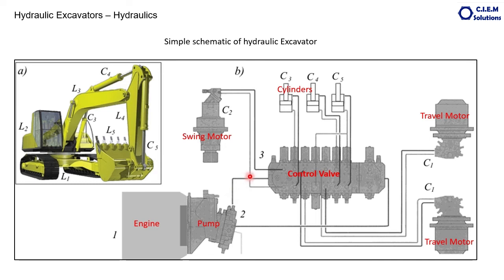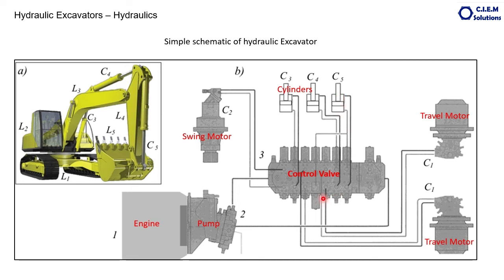Then, if you want to actuate one of these cylinders, either boom or stick or bucket, or two or three simultaneously, the signal will be given to the respective valve and the passage is opened. Oil available here will be passed through these cylinders. If you want to extend, oil will go in this direction and the piston is extended. If you want to retract the piston, the direction is changed through these solenoid valves, and oil is applied here and the piston is retracted.